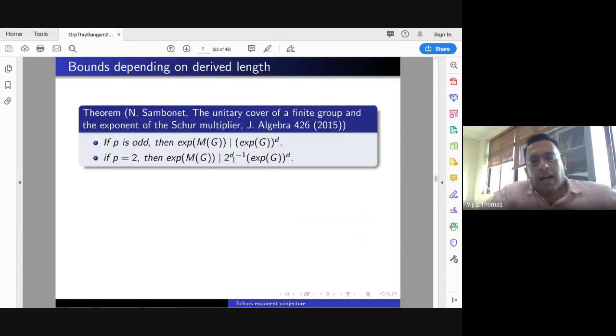Sambone, in this paper, says that if P is odd, then exponent of M(G) divides exponent of G raised to D. So these are bounds depending on the derived length. D is the derived length, so G is a finite group with derived length D. If P is 2, then this is the result.